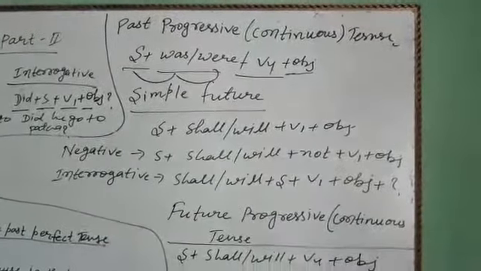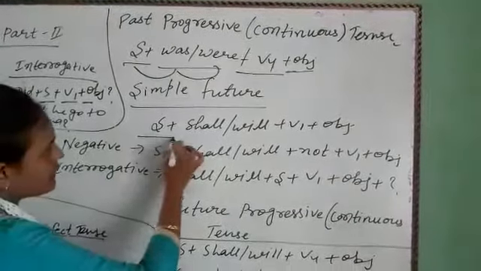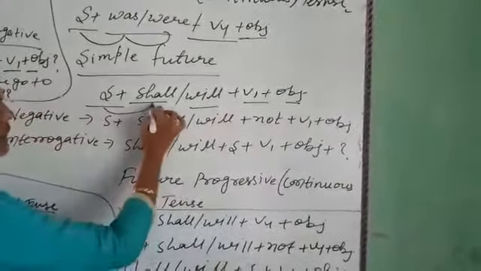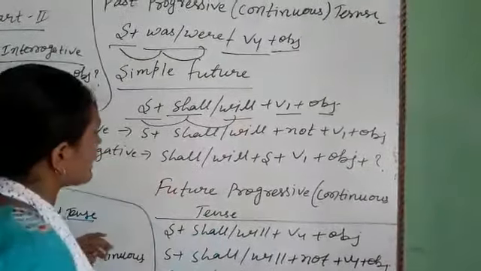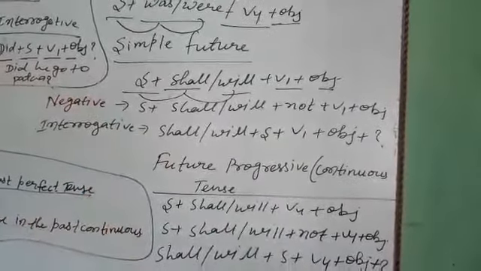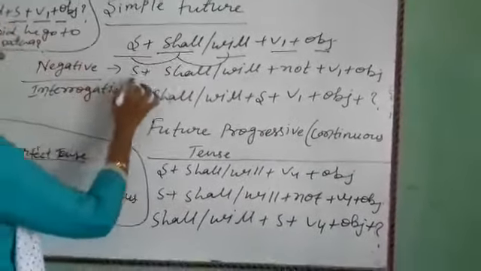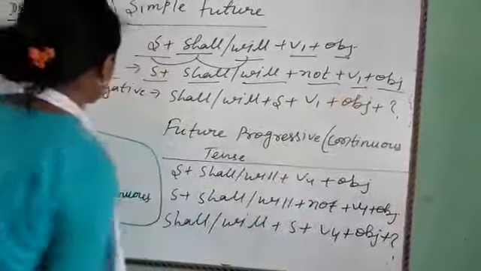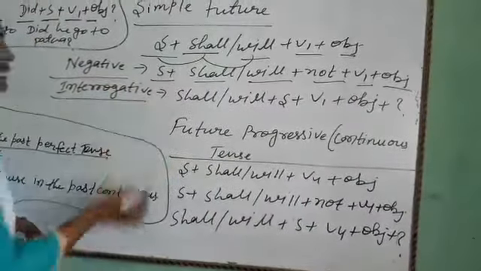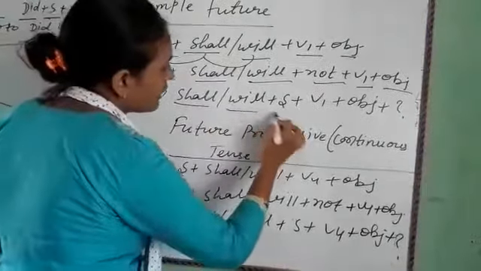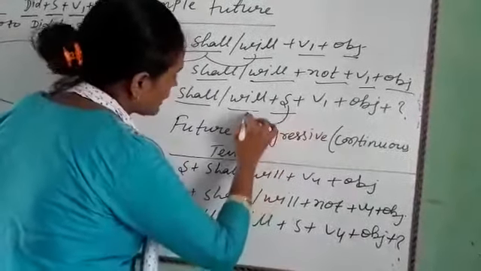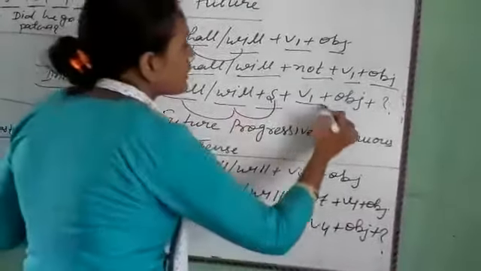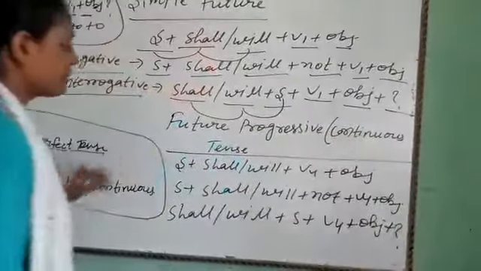Now the simple future tense. Structure: subject plus shall or will plus V1 plus object. According to the subject, use shall and will. It is known to you very well. Now negative structure: subject plus shall or will not plus V1 plus object. Interrogative structure: shall or will plus subject plus V1 plus object plus question mark. According to the subject, put shall and will at the start of the question.